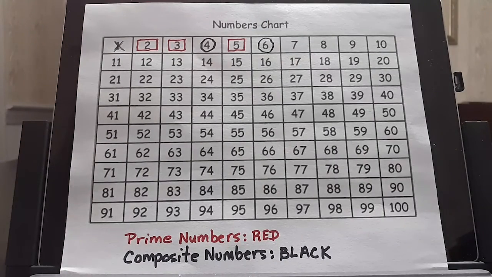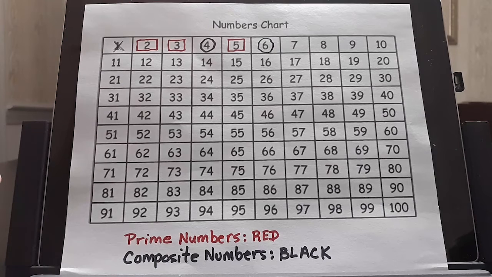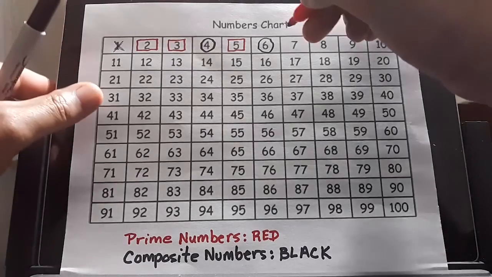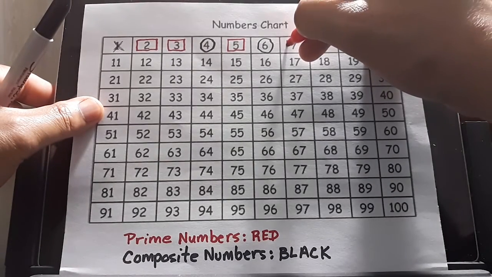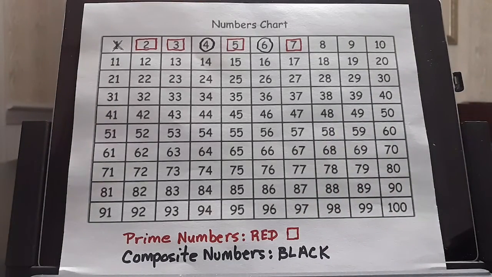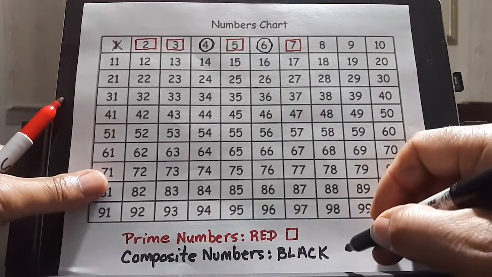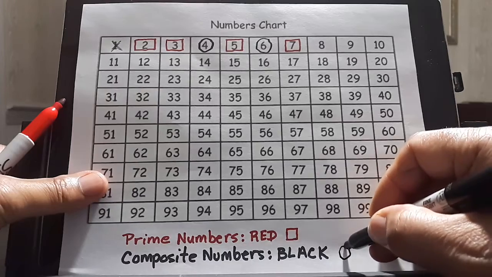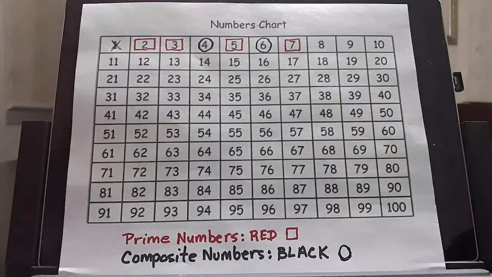The number 7 is a prime number. It has exactly 2 different factors, 7 and 1. No other numbers can go into it. The symbol of a square. Then down here we would do the black as a circle. All composite numbers will be circled.